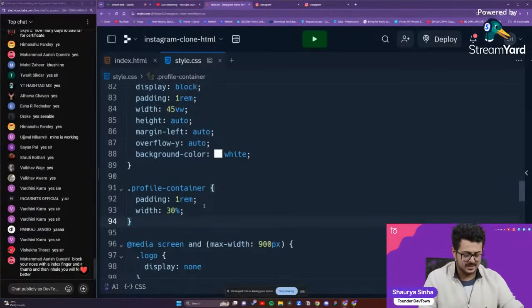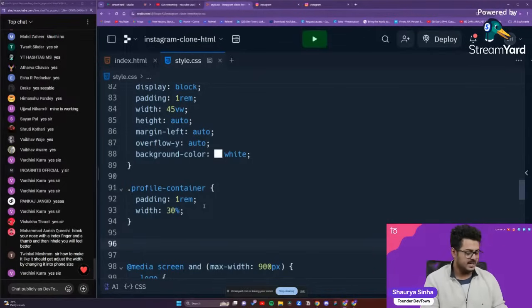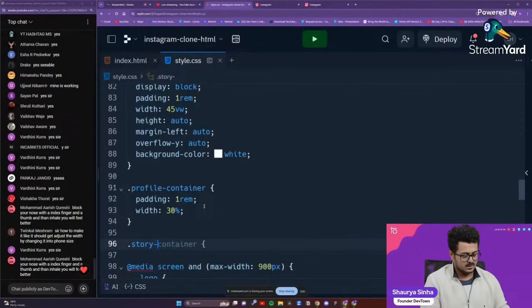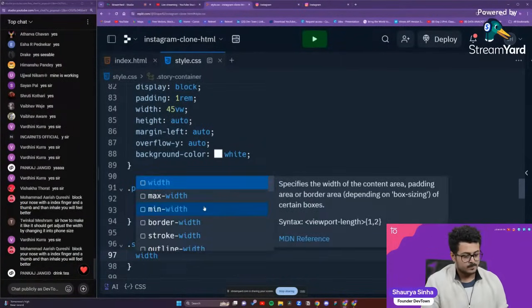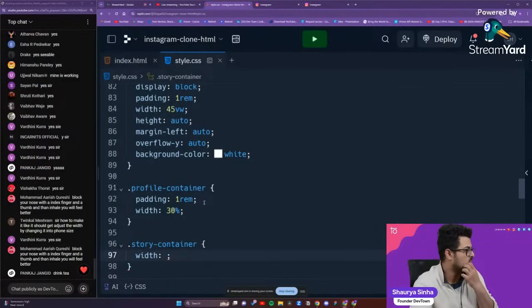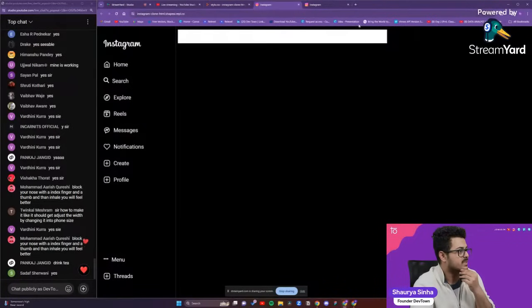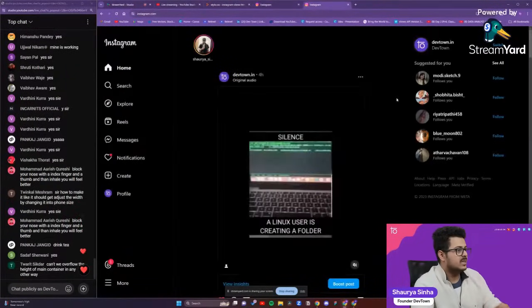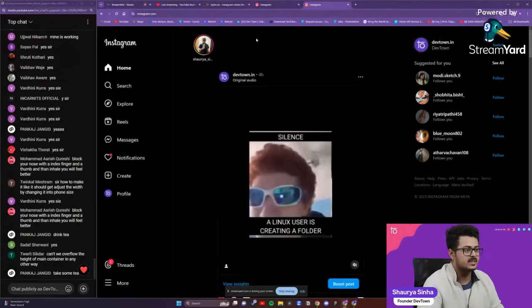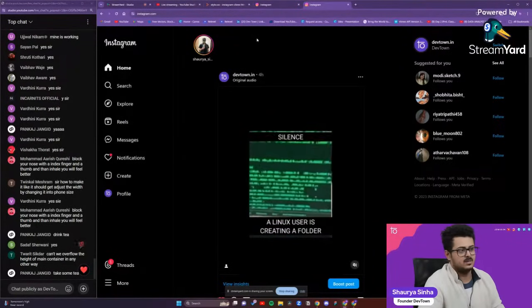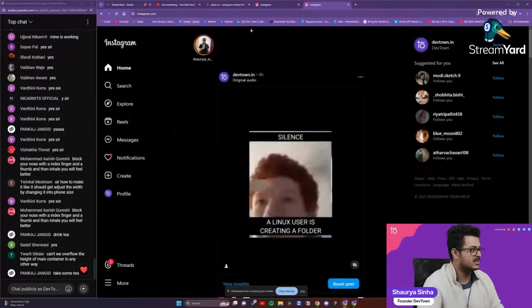Okay, let's start with our story container, guys. So .story-container. We'll put it up right over here, and we'll start with the basics. We'll start with a width. How much width should we give our story? So if we see this properly, I have very few stories to show on the screen itself. So how will I figure it out?